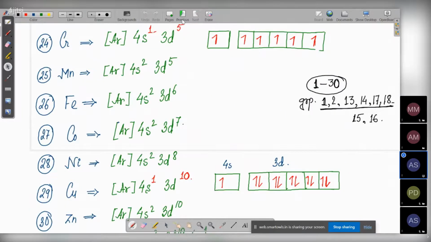Now we will do another question. From a very lower class we have heard that iron has variable valence. Iron can be either +2 or +3, that is either ferrous or ferric. And out of these two forms of iron, ferrous is less stable than ferric. That means ferric is more stable than ferrous. Fe3+ is more stable than Fe2+. So now we can actually explain why Fe3+ is more stable than Fe2+.